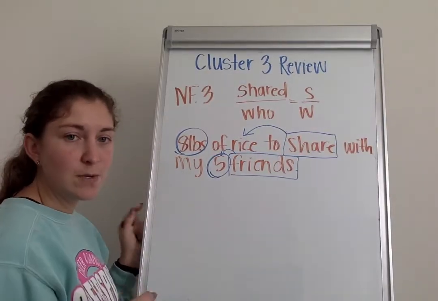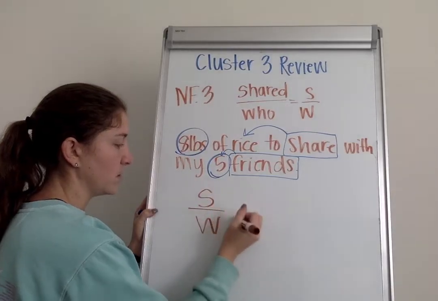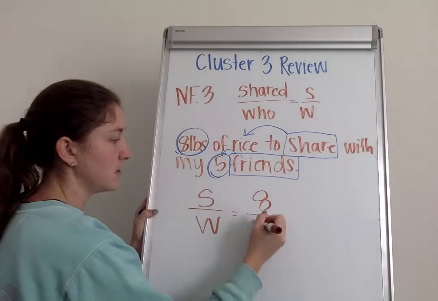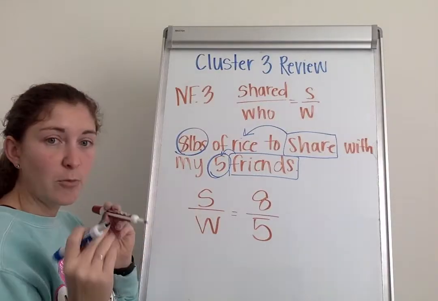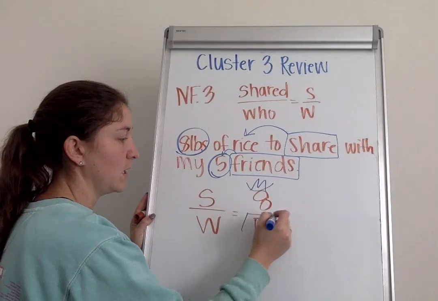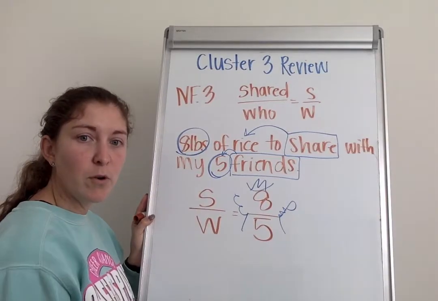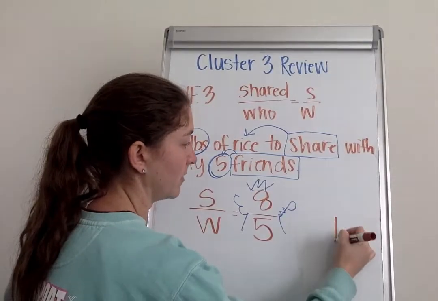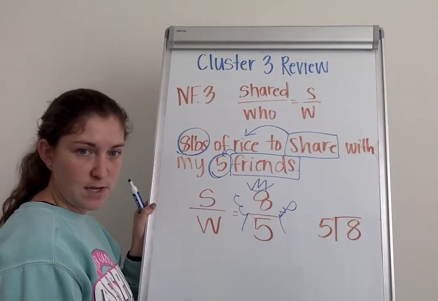In order to set up this problem here, I would have to write my S over W. My share is the 8 pounds. My friends, there are 5 of them, so that gives me 8/5. Now, if you need help in remembering how to change this to a mixed number, I use my cowboy and my horse theory. Remember that your cowboy is what goes inside of your house because we don't want a horse going inside of our house. So my 8 goes on the inside of my house. My 5 goes on the outside of my house.